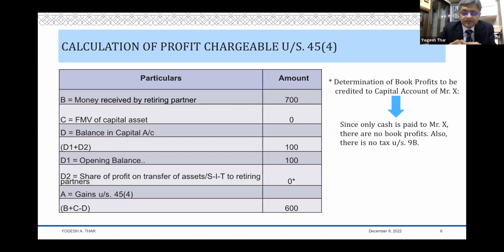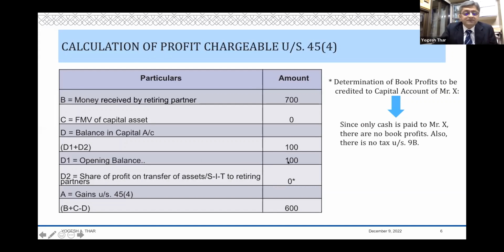Had there been a profit under 9B, then that 9B profit is to be calculated, and the tax on that has to be minused, and the net profit after tax under 9B has to be added to the partner's share. Because to that extent, those notional profits under 9B would increase the capital balance of the partner. And that is why I'm saying D is equal to D1 plus D2 for the sake of our understanding.